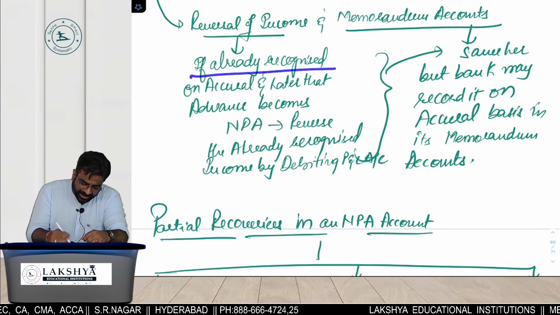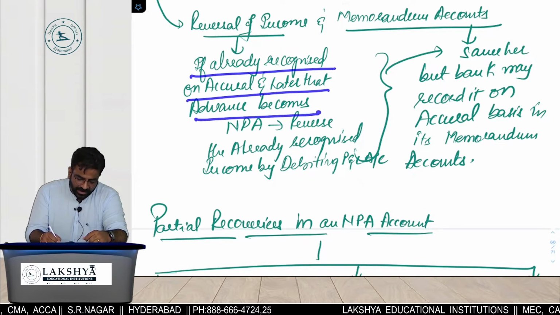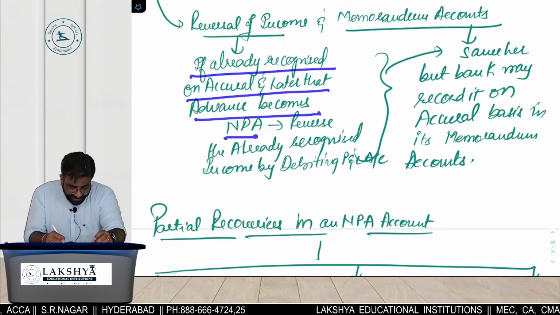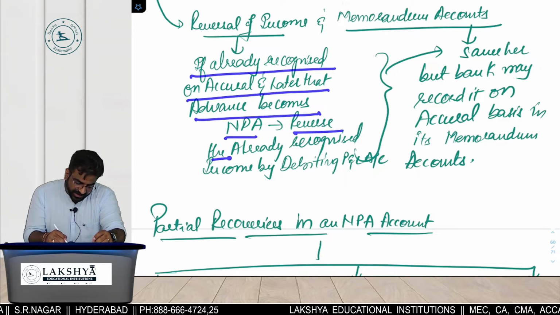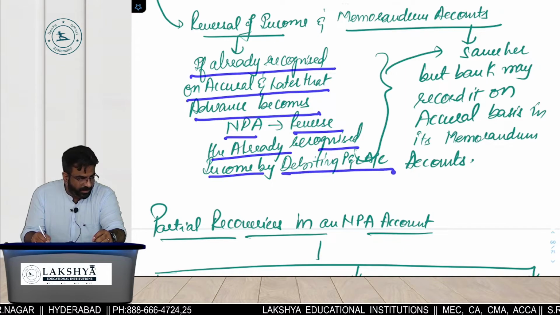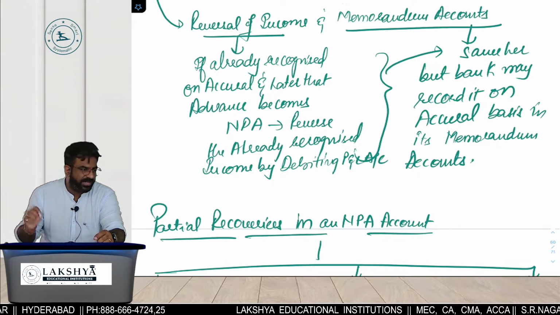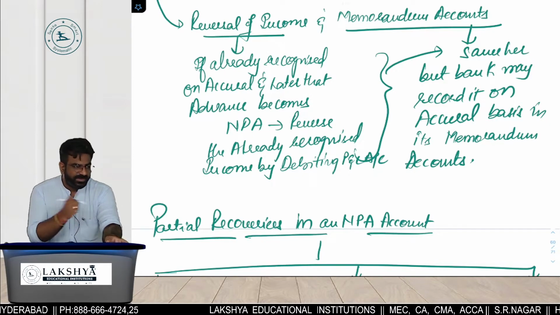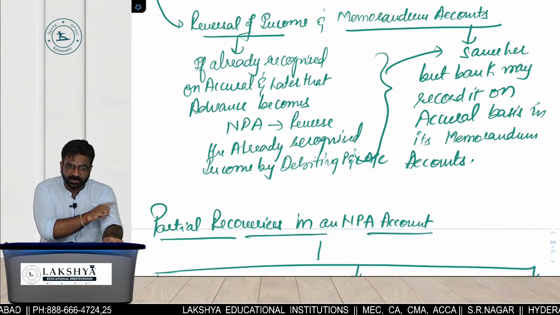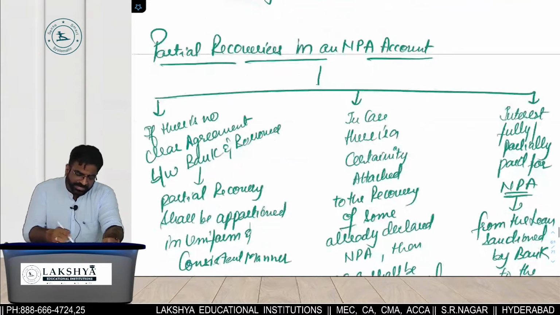Now see, if already recognized, read the point everyone. If already recognized on accrual, later that advance becomes what? NPA. Reverse the already recognized income by debiting what? P&L. Or start providing for the same. या तो reverse करो या उसके against क्या create करो? Provision.